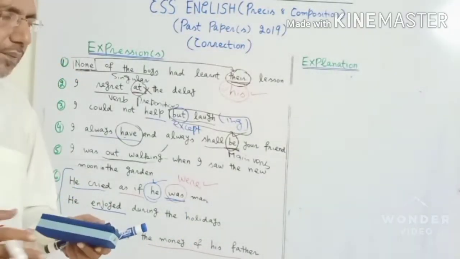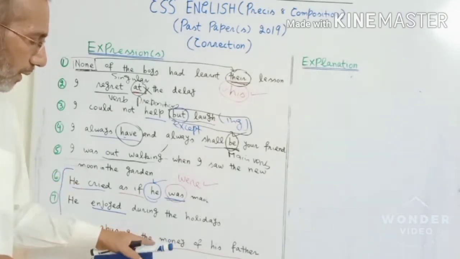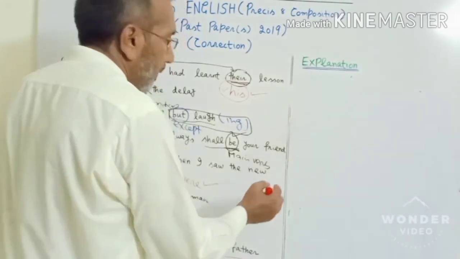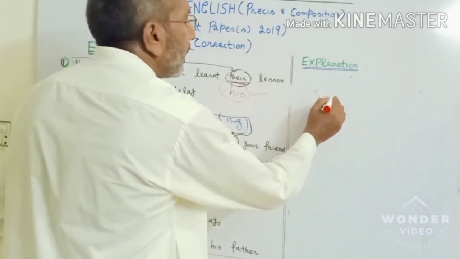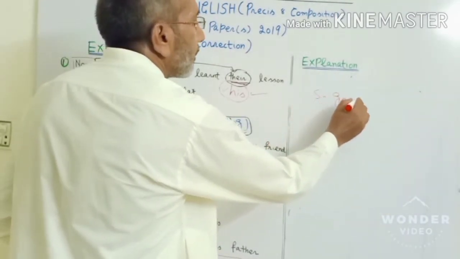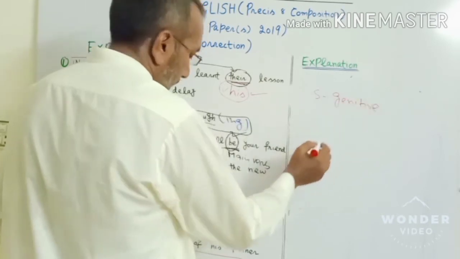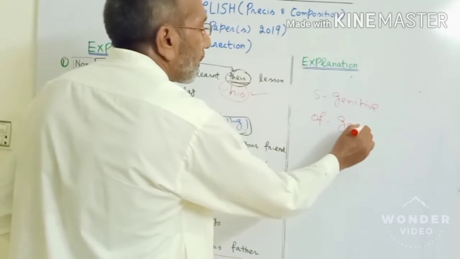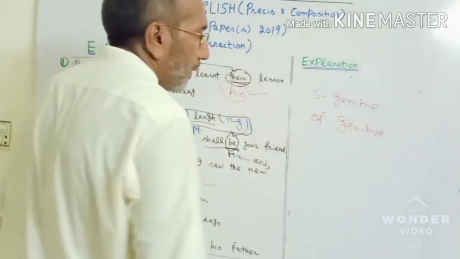Or something we can say. Actually, to understand this thing, you need to understand S genitive and of genitive.